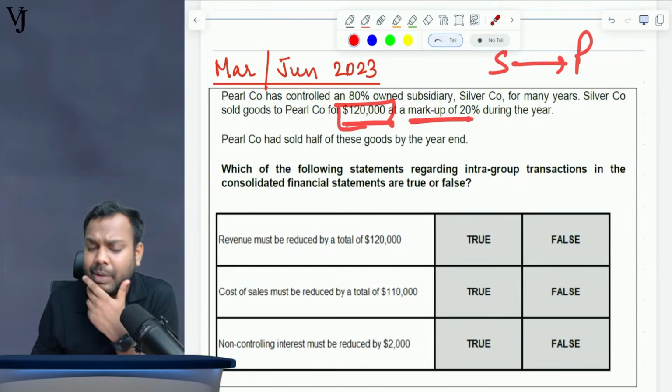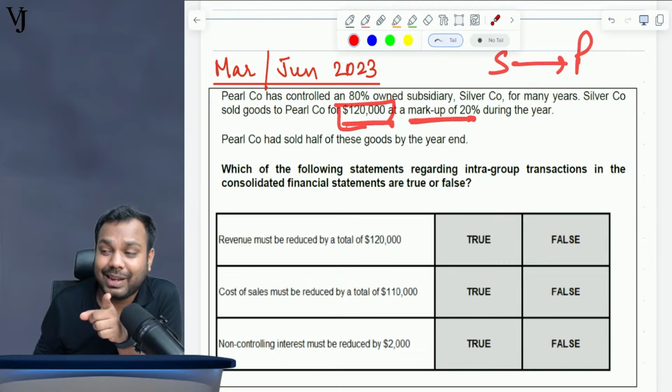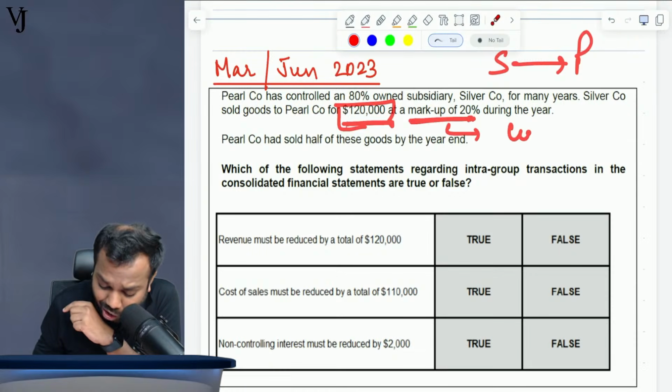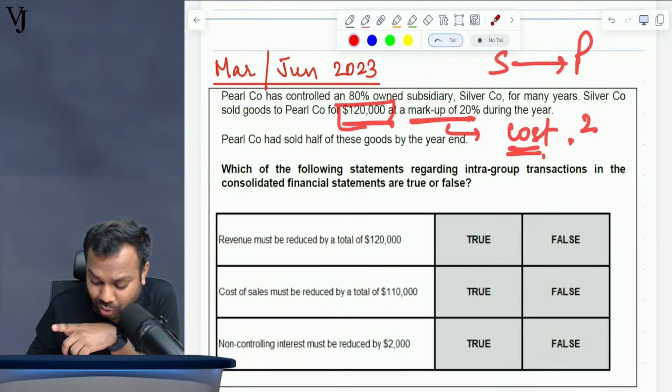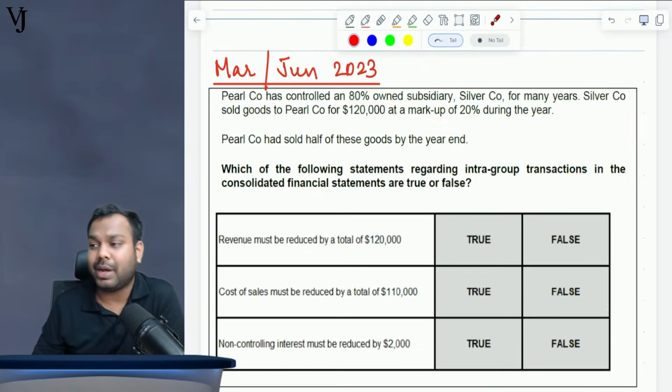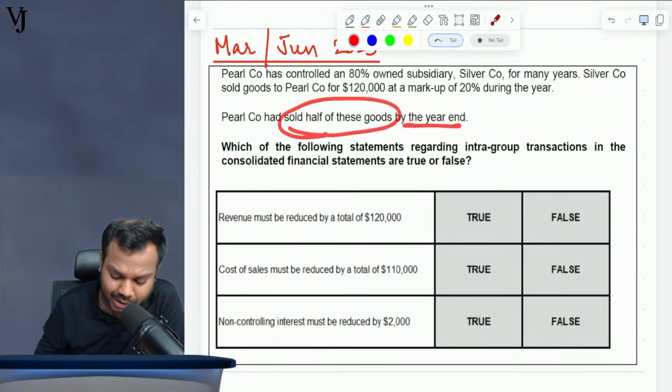Now tell me, what is the meaning of markup? We have discussed this yesterday. Markup is on cost. So whenever markup is given, what you have to do is 20 by 120 to calculate unrealized profit. Now Pearl company has sold half of these goods by the year end.